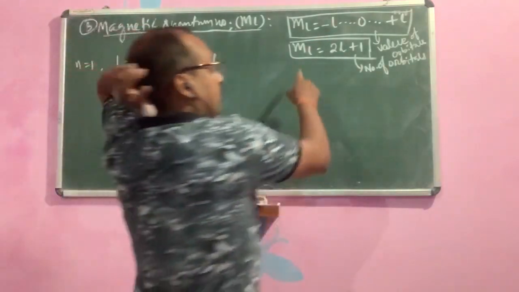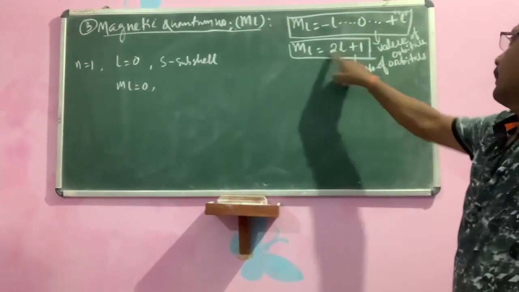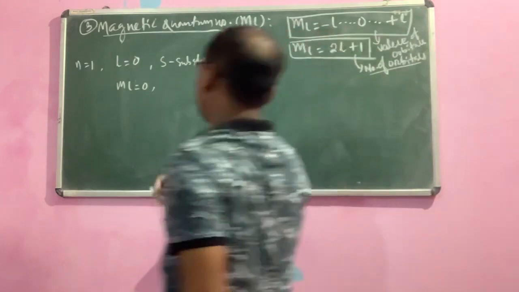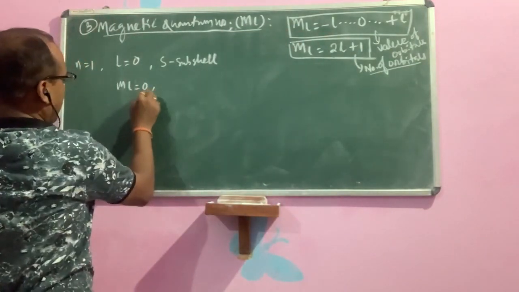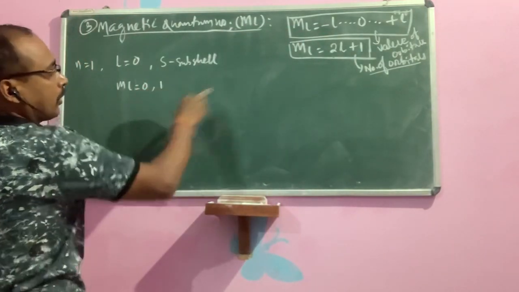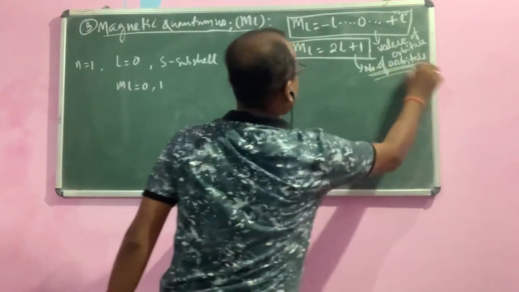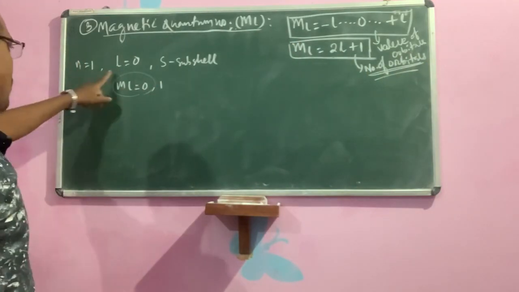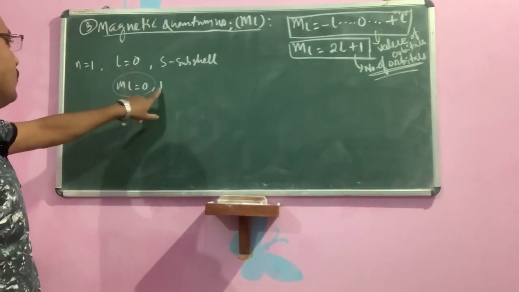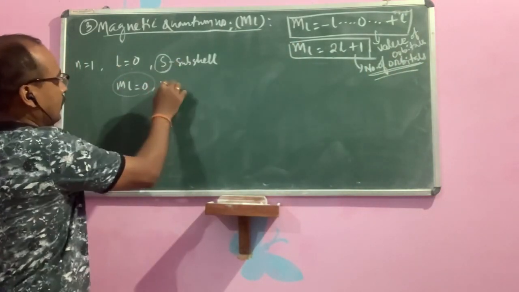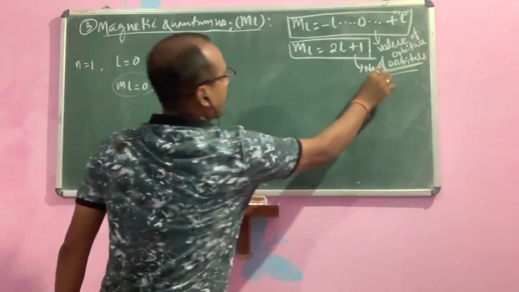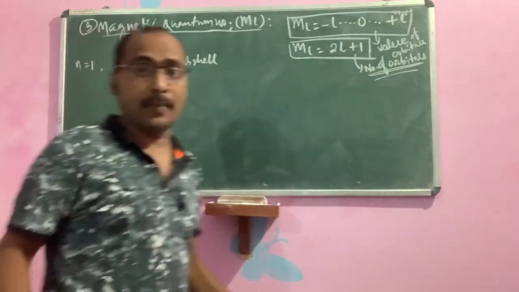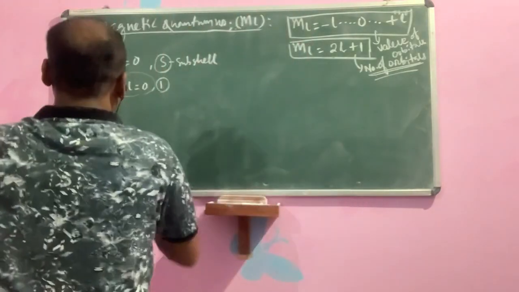So 0 means if you put here L is 0, then ml, what is the value, number of orbitals? 1. ml will be 1. So the value is 0 and the number of orbitals is 1. That is your ml for n, and L is equal to 0, ml also 0. So S is a 1 orbital. Number of orbitals is 1. So for S, the ml value is 0.